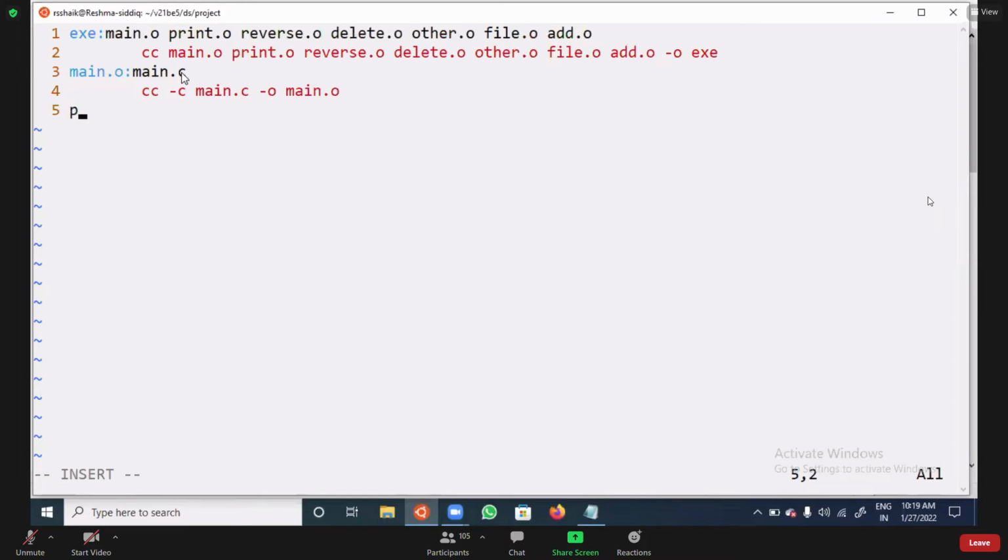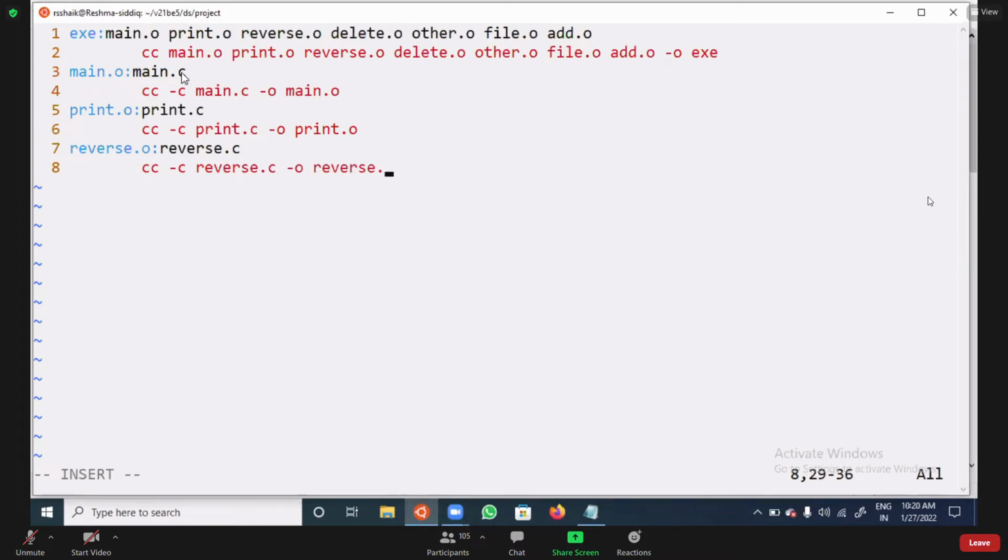Now next I'm going to take the print.o file. It depends on the print.c file. If print.c is not available, print.o is not available. How do we get it? Tab button, cc -c print.c. If you compile, then you will get print.o. Next I am taking reverse.o, which depends on reverse.c. Then cc -c reverse.c -o reverse.o.